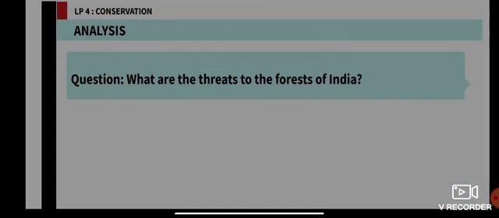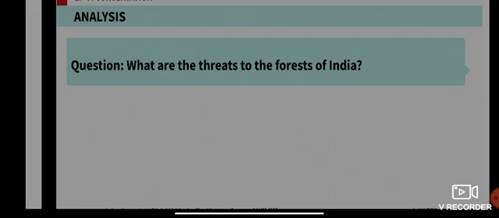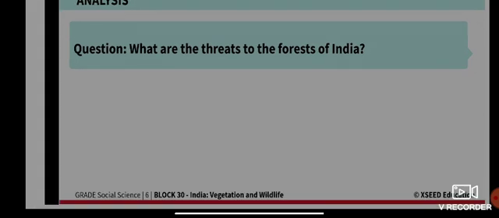Okay, so the next question is, what are the threats to the forests of India? Threats means danger to the forests of India.